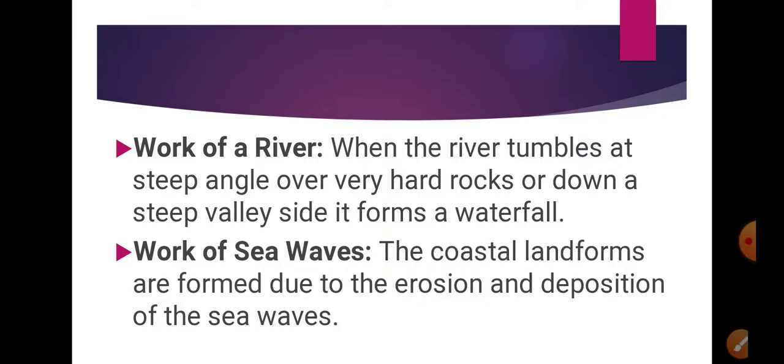With the continuous erosion and deposition, the meanders get covered with mud, and with all that they form a different lake. And what is that lake known as? Oxbow Lake. You can look at diagram 3.5. You will get all your doubts cleared.